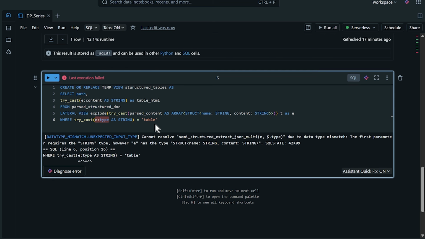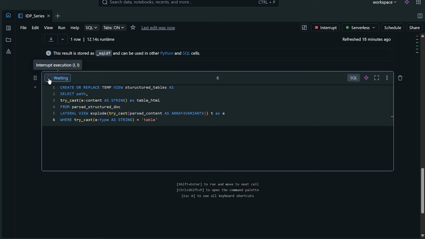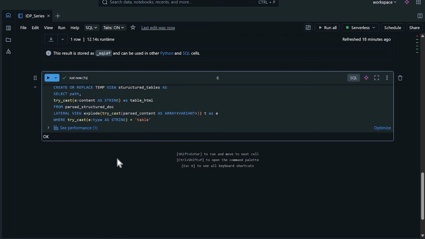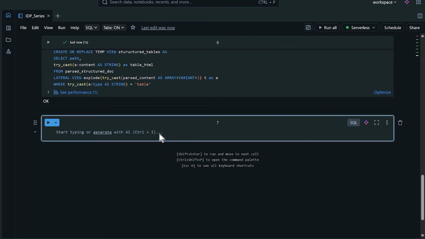Now we're getting this error right here, and I was just looking at this for a sec. I actually think when we're casting this as an array, it needs to be a variant here. I used the auto tab earlier, and I shouldn't have, but this array needs to be a variant. Let's try running this. And there we go. So now we should be able to query this.